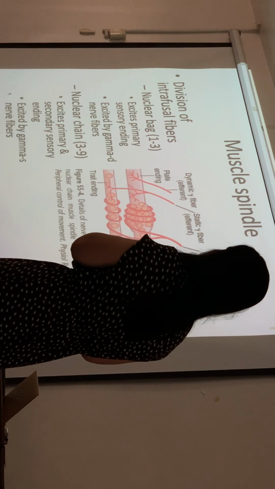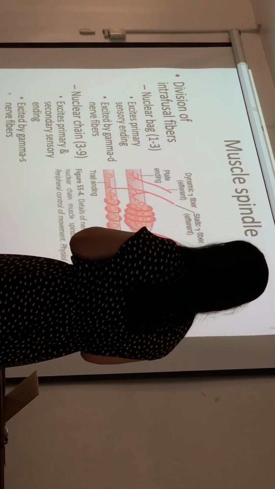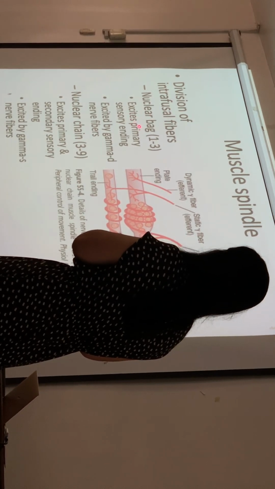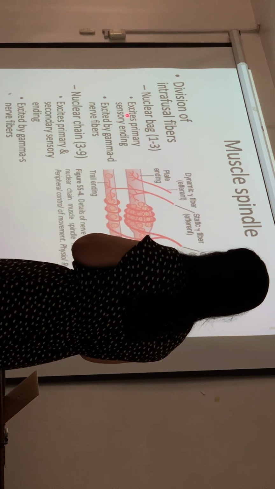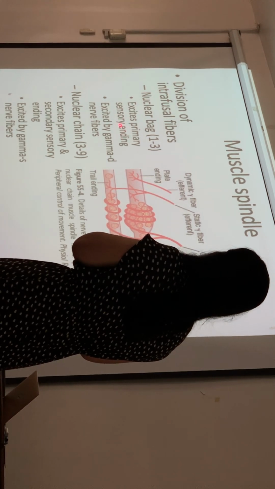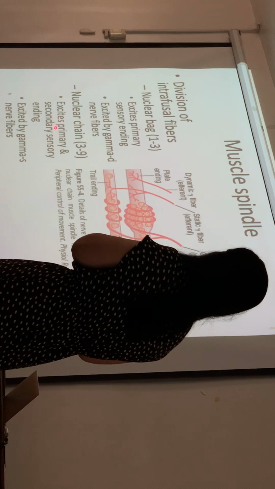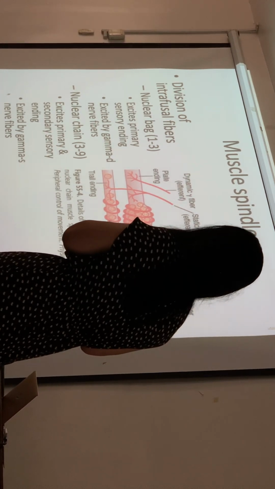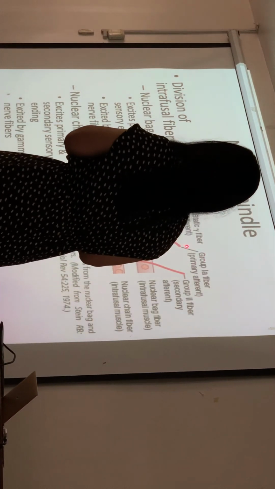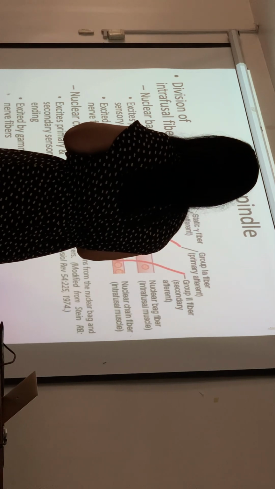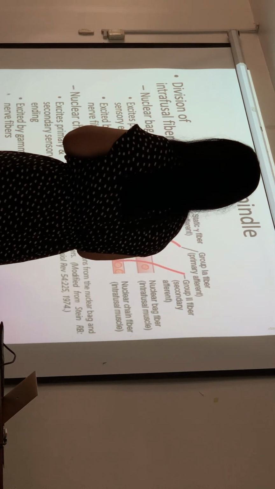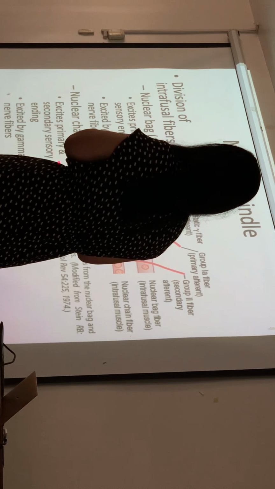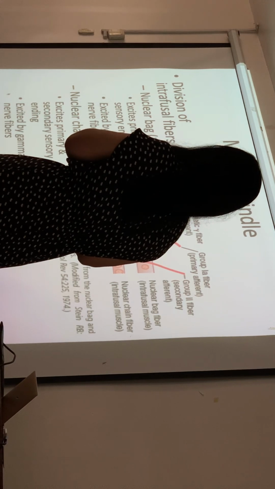The difference between these two is that the nuclear bag excites primarily the primary sensory ending, while the nuclear chain excites primary and secondary endings. So you see here, the primary ending receives signal from the nuclear bag and the nuclear chain.